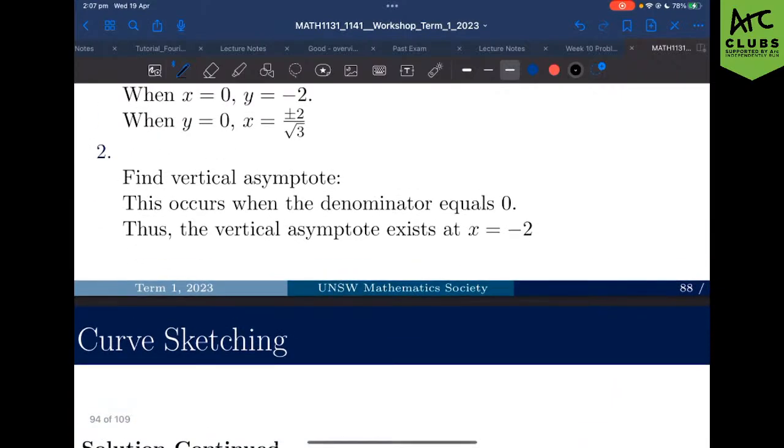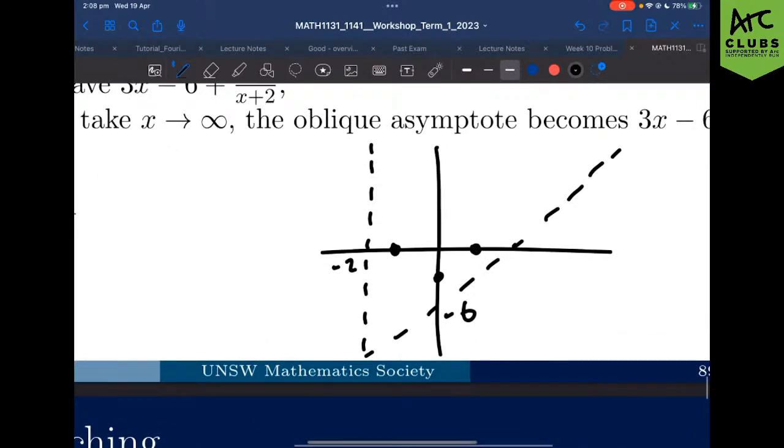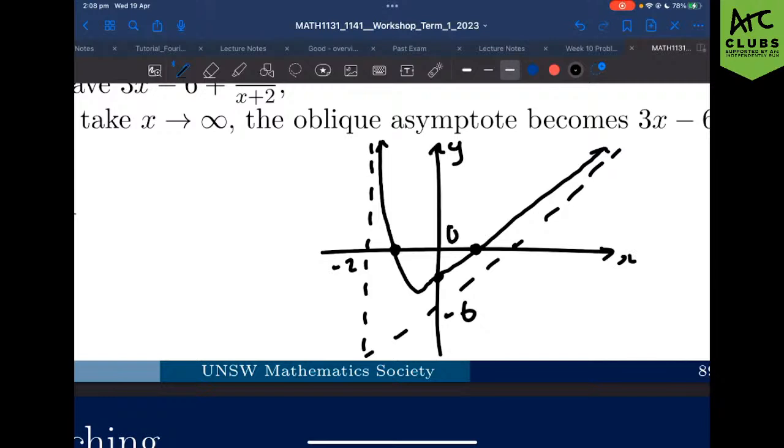So, okay. What that means is that we're going to be intercepting somewhere around here and somewhere around these points, right? So what my graph is going to end up looking like is it's going to come down from my vertical asymptote, have some sort of critical point, and then come back up and approach my oblique asymptote. Y intercept, x intercept, origin, right? And obviously annotating your x and y. Are there any questions as to sketching with oblique asymptotes?